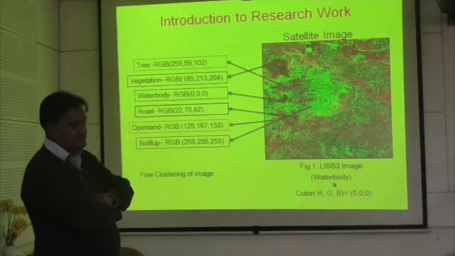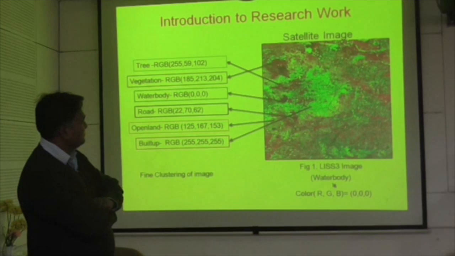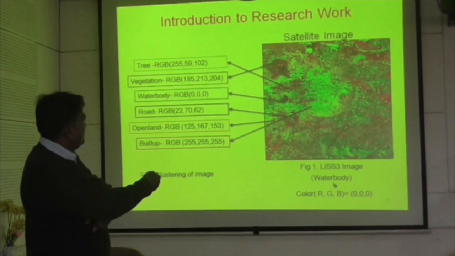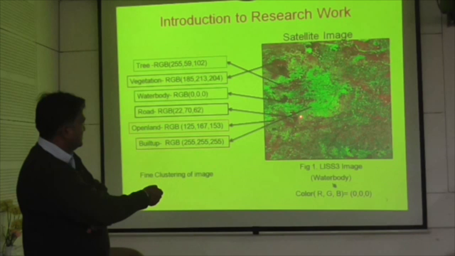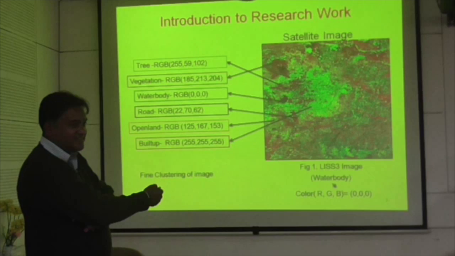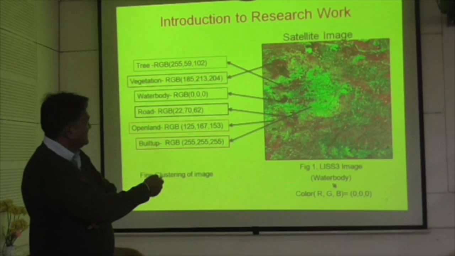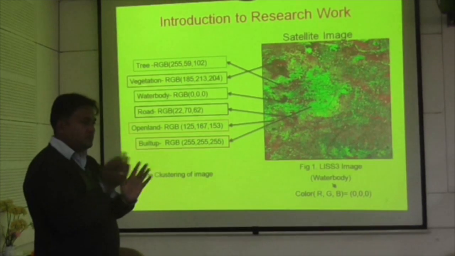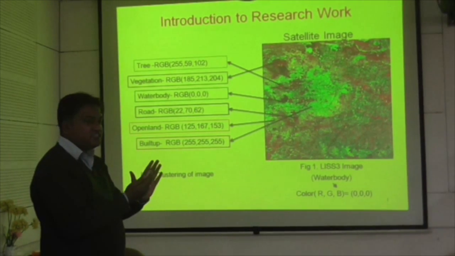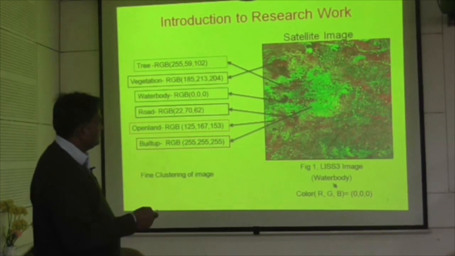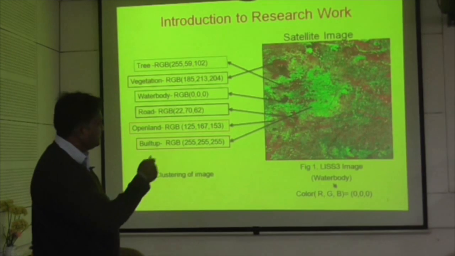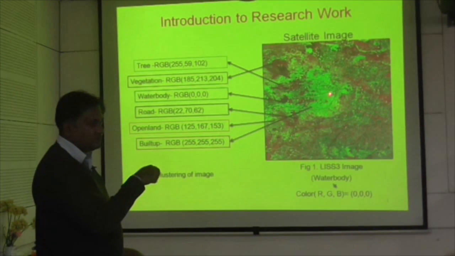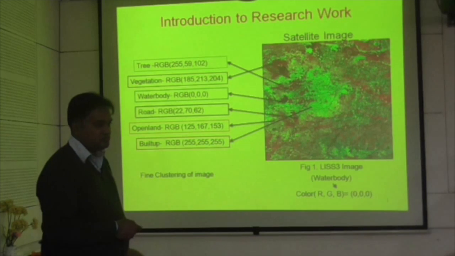So what will you give about this whole picture? In summary, what will your output of the system be? Suppose this is the city area, this will be a settlement. So you will say there is a settlement, but you will not say how much, or the density? That also can be calculated, but we have to append the GIS parameters. Currently, the output we get is in pixel format, and we can calculate the area from the pixels also.